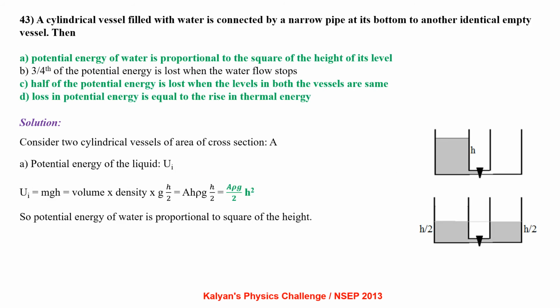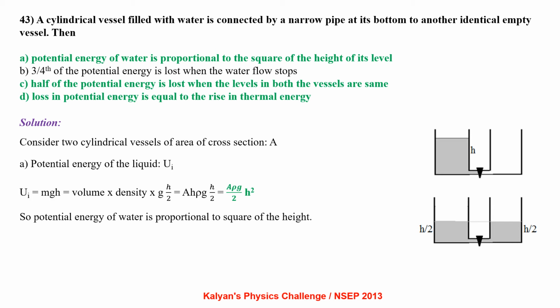A cylindrical vessel filled with water is connected by a narrow pipe at its bottom to another identical empty vessel. Then potential energy of water is proportional to the square of height of its level. 3/4 of the potential energy is lost when water flow stops. Half of the potential energy is lost when levels in both vessels are same. Loss in potential energy is equal to the rise in thermal energy.